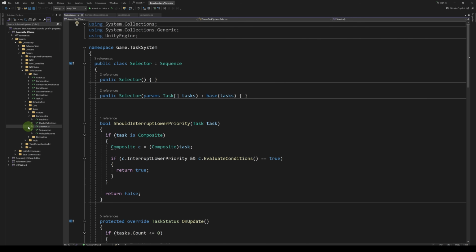Now let's go to our selector. Let's go to tasks, composite, then selector.